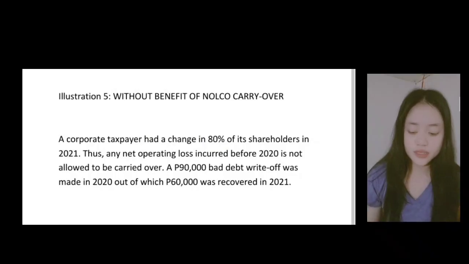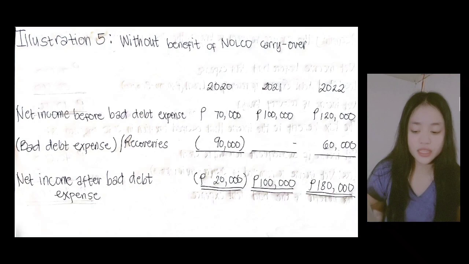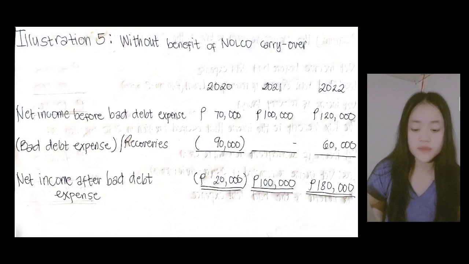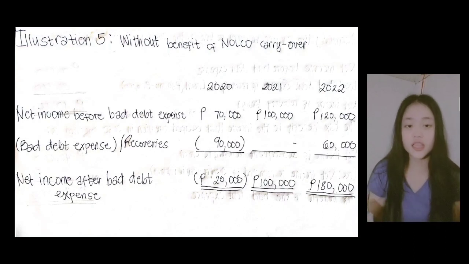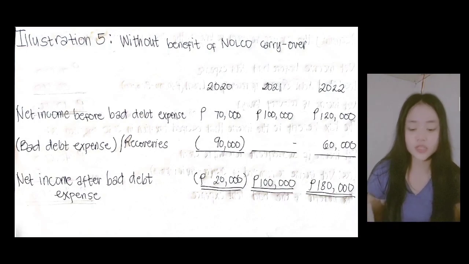Now, illustration 5, about without benefit of no carryover. I will discuss this one. Before bad expense in 2020, the total amount is 70,000, and the bad expense recovery is 90,000. The net income after bad expense is minus 20,000, which is 70,000 minus 90,000. In 2021, the net income before bad expense is 100,000, but there is no bad expense, so nothing is deducted. The net income is 100,000 in 2021.